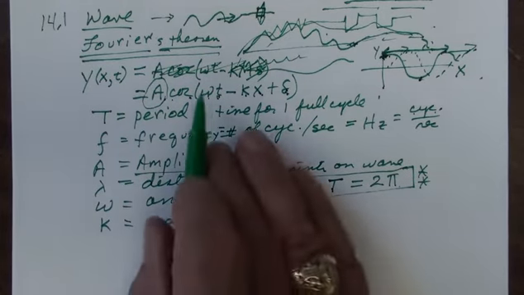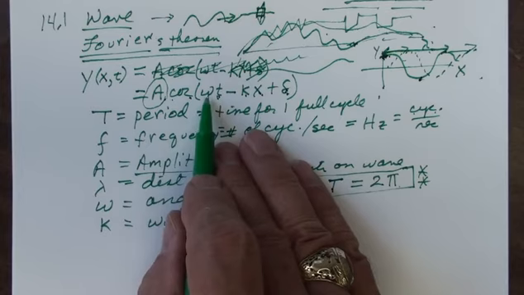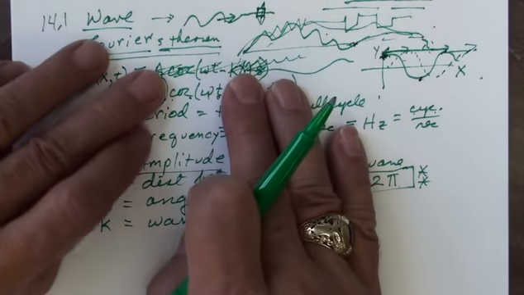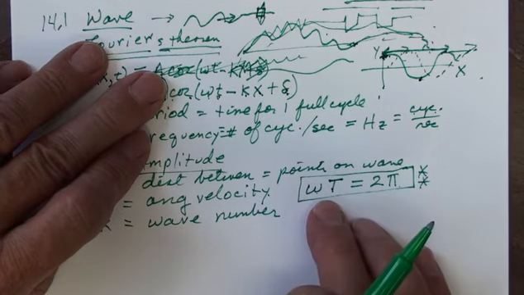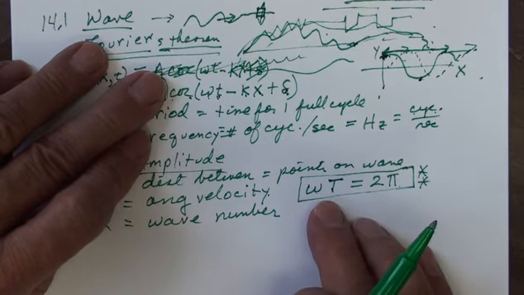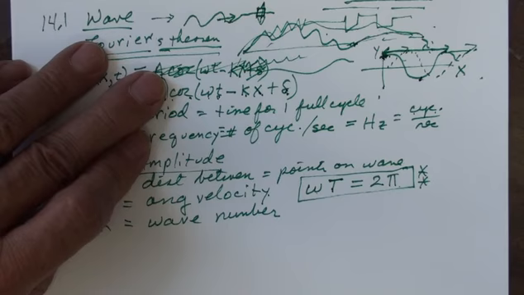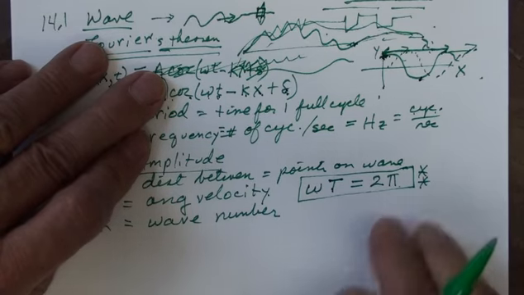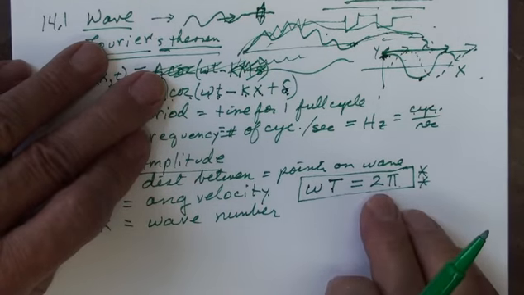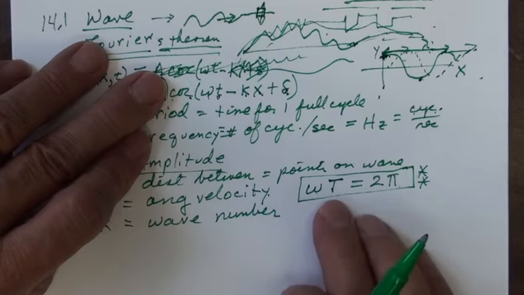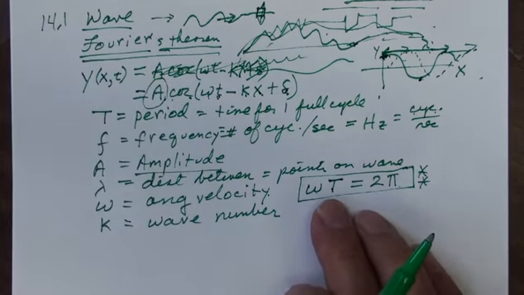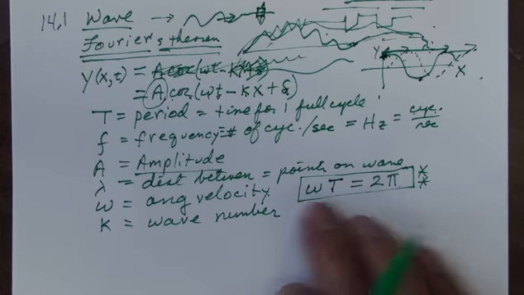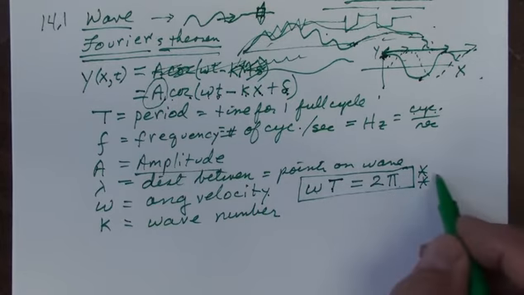Why? Let me repeat. If we look at the cosine of omega t, when omega times the full period, capital T, goes through, in other words, the wave goes through one full oscillation of 2 pi, that's 1 cycle, then omega times that must equal 2 pi. And therefore we can calculate that T is equal to 2 pi over omega, or omega is 2 pi over T.